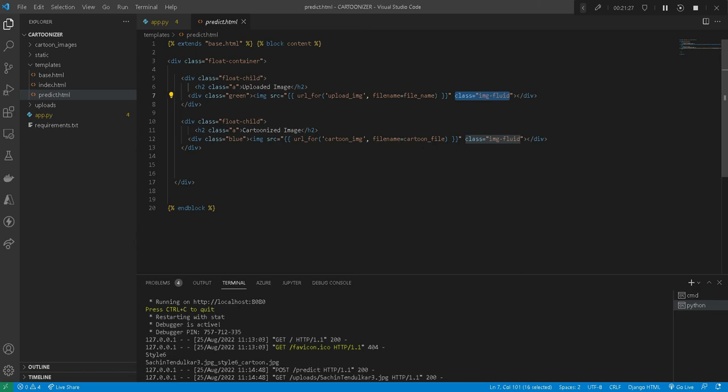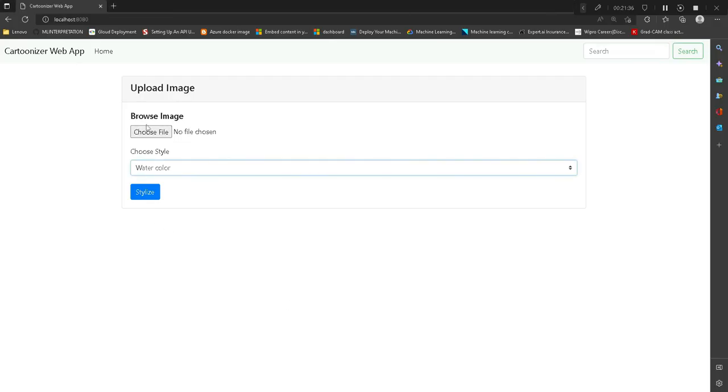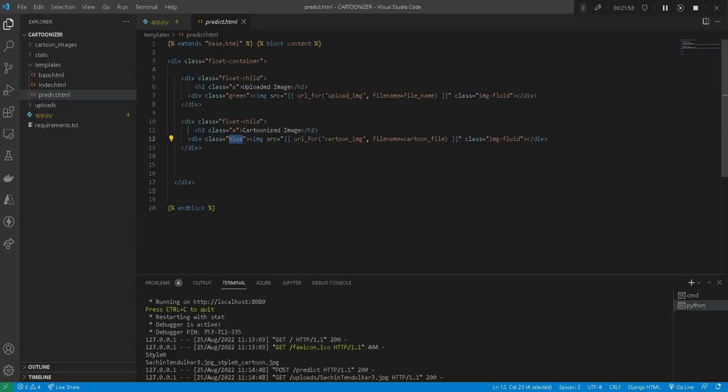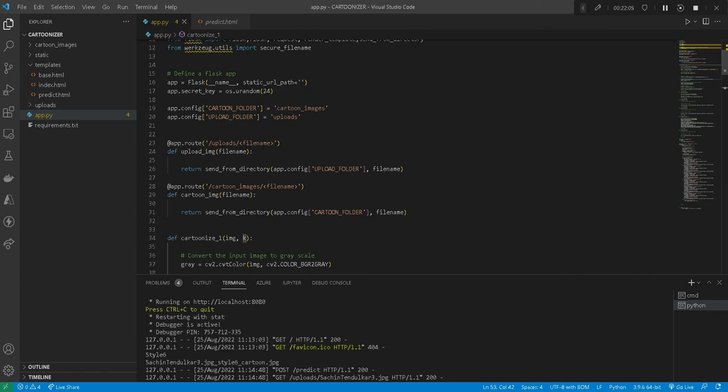Whatever classes we have created, the div class green and the div class blue, you can see this. If we do, let's say, cartoon, this is what image fluid will do: it will keep the image within this div only. So that is the effect of the class img fluid. Now we'll quickly see where upload image and cartoon image are coming from. It is coming basically from this method, upload underscore image and cartoon underscore image.